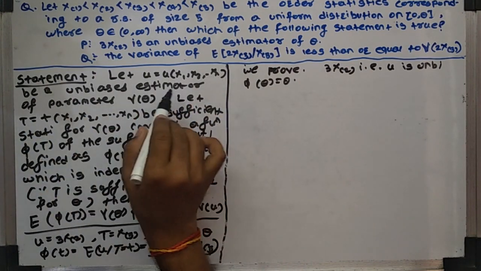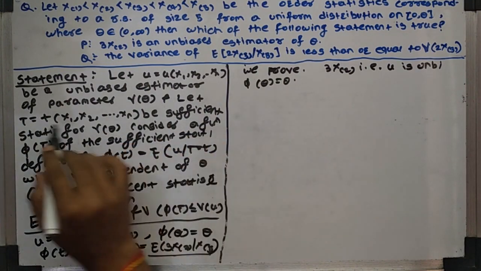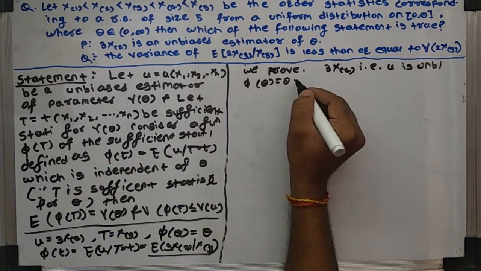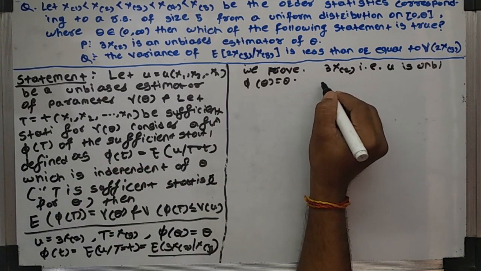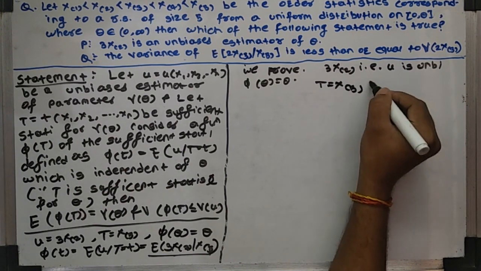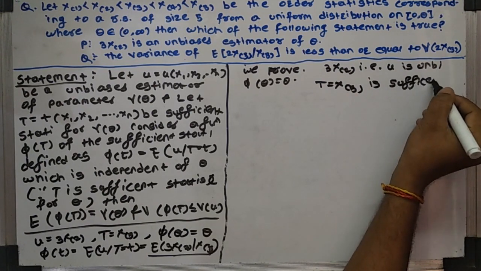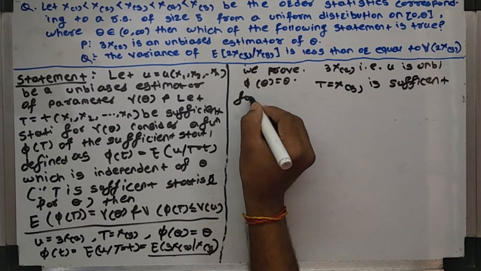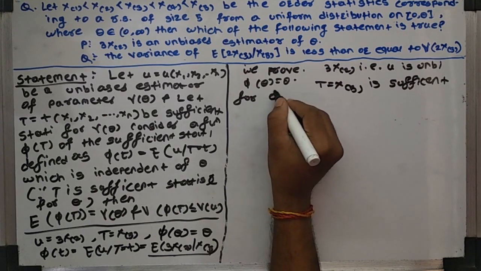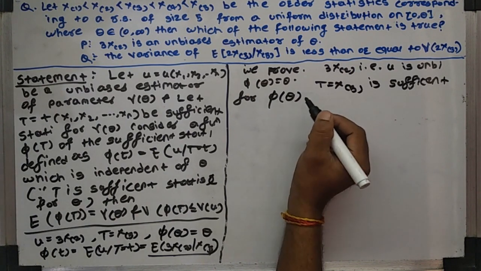Here U is the unbiased estimator of parameter psi theta, and the second condition is that T is the sufficient statistic for psi theta. We prove that T is sufficient for psi theta. Here T equal to X of order 5 is sufficient for psi theta.